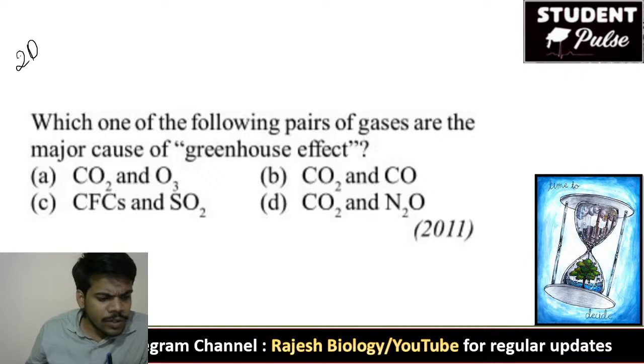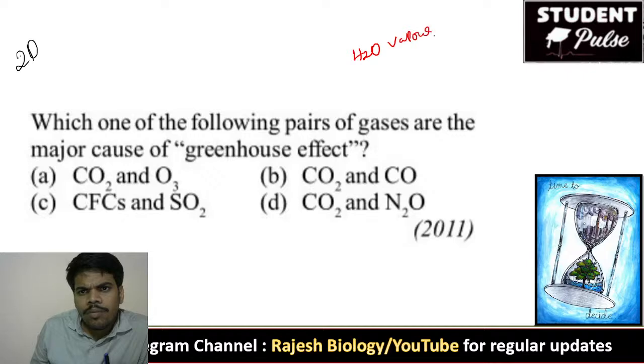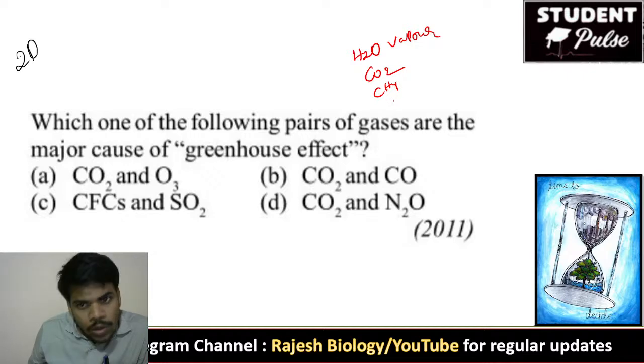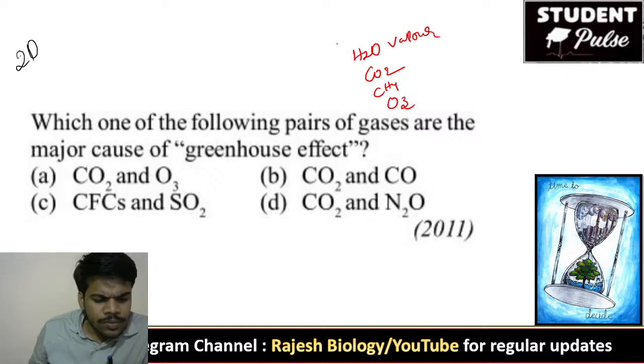Okay. So for the 20th question, the right answer is CO2 and N2O. Greenhouse effect gases are water vapor, CO2, methane, which means CH4, and O3 also. So these are the greenhouse effect gases. How much percentage do they form?